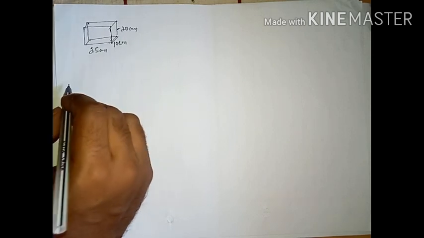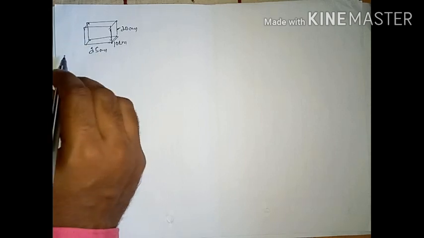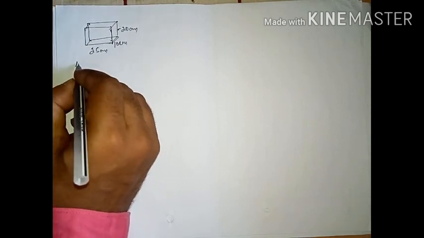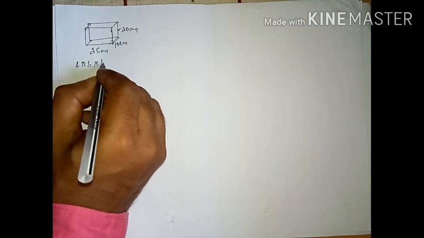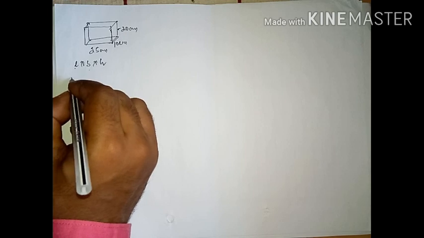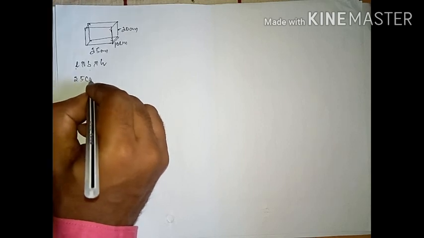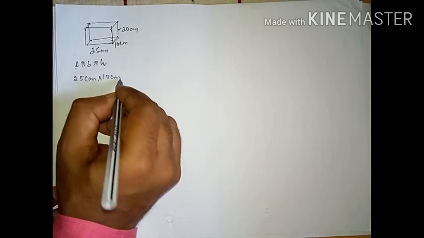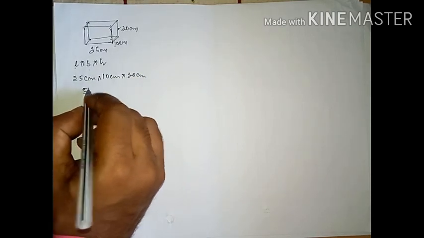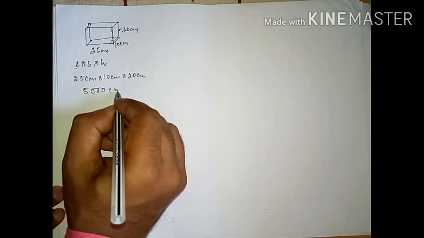Normally, to find the volume, because this is a cuboid, how will we find the volume of a cuboid, students? Volume of cuboid is length into breadth into height. So that is 25 centimeter into 10 centimeter into 20 centimeter, which will be 5000 centimeter cube.